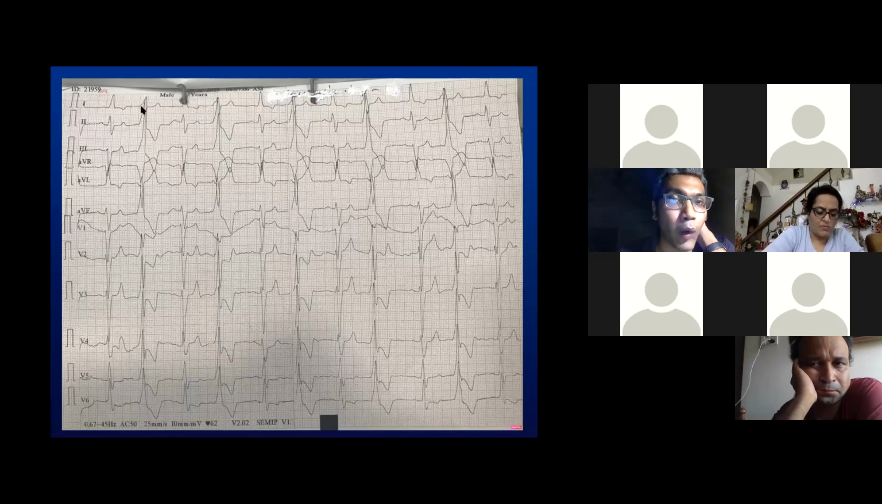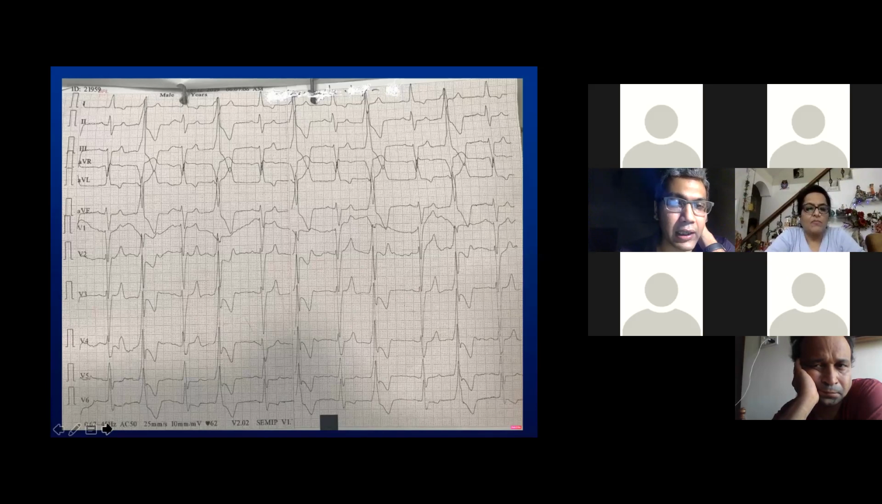Remember, lead 1 here is a positive-negative complex and not purely negative, as it would have been if it was lateral, and it's not purely positive, as it would have been if it was more rightward in location. The precordial transition was essentially early at V1 and V2, and the rest of the QRS seemed to be fairly stable.